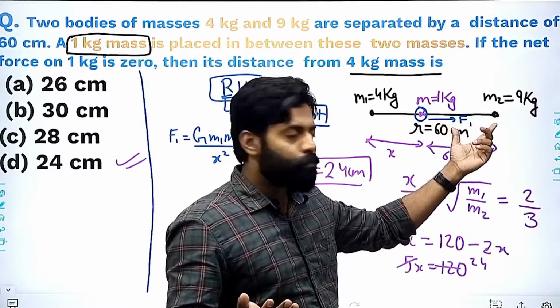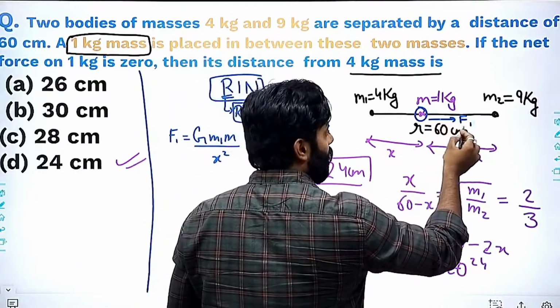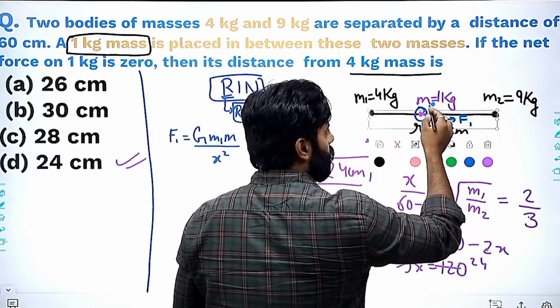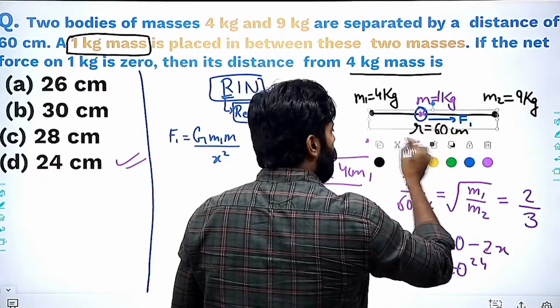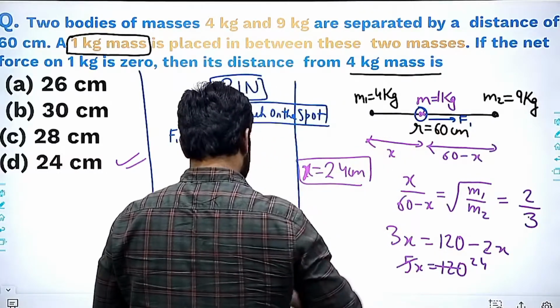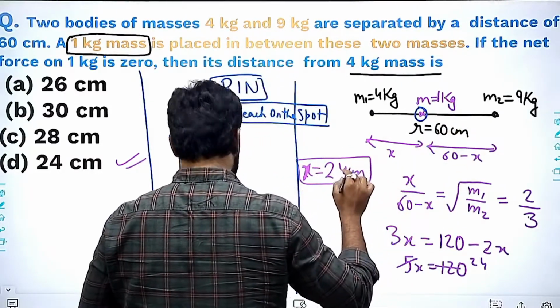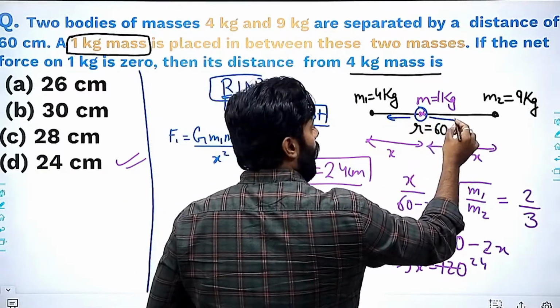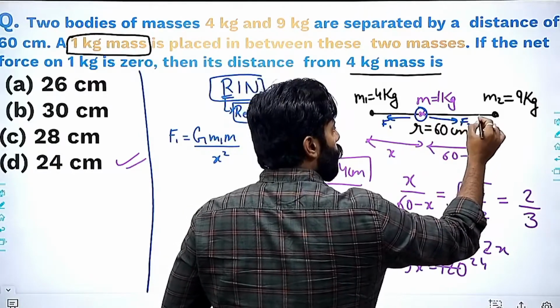This force will act here, right? This force will be here, and this side will also be attracting towards that only.